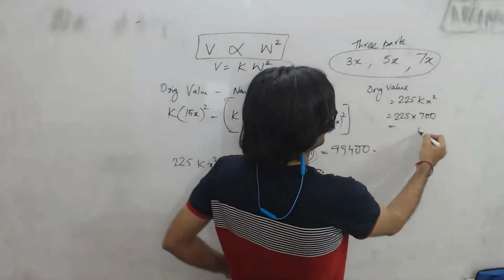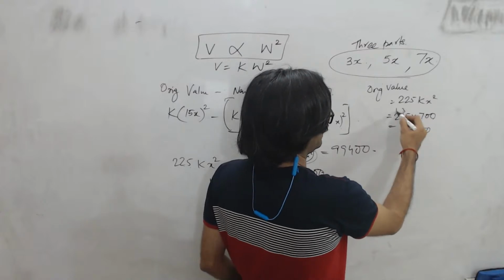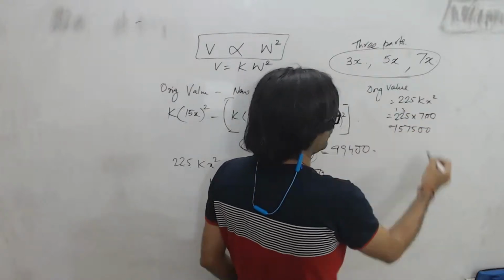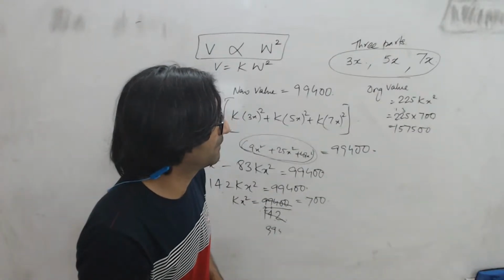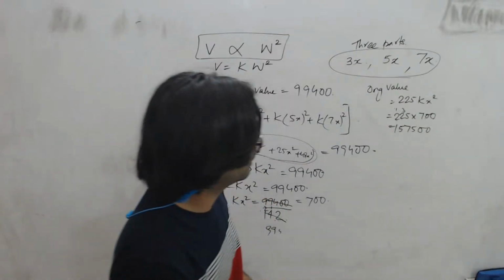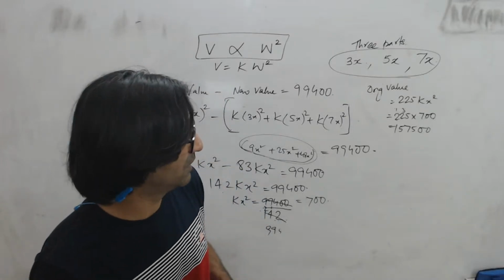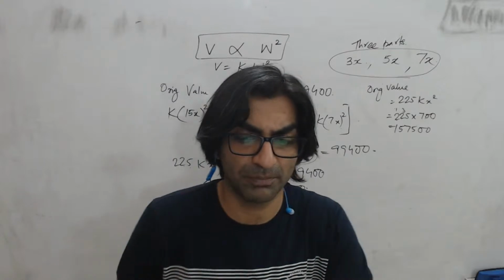So what does that give me? 5 7s are 35, 7 2s are 14 plus 3, 17, 7 2s are 14 plus 1, 15. So what I get is 1.57 lakhs, 157,500. That's option B.